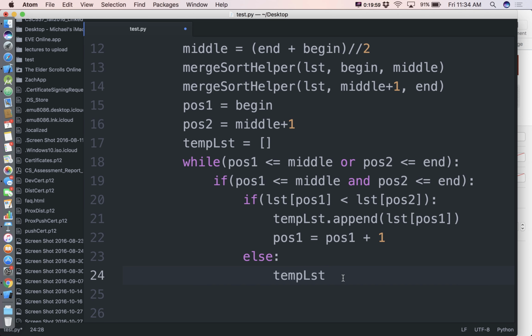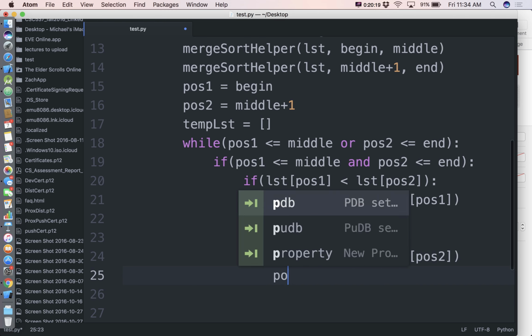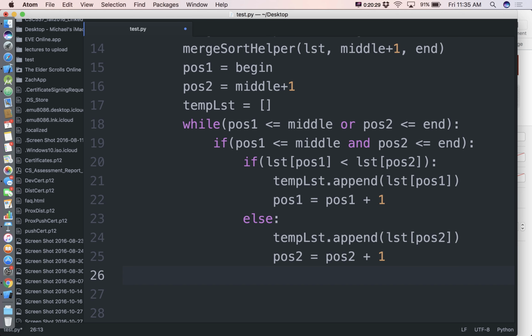We're handling it. We're saying if it's less than, pick it as the winner. Otherwise, pick the other guy as the winner. The other guy must be either greater than or he might be equal to, in which case it didn't matter who we picked. So we'll say templist.append lst at bucket pos2. And then make sure we increment pos2. That make sense?